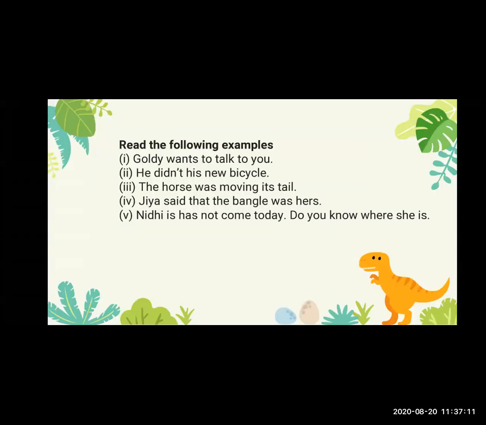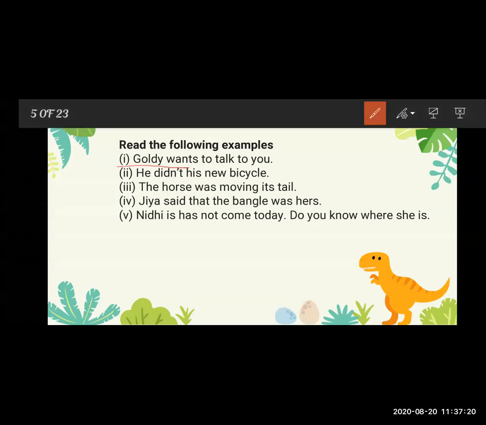Now there are some examples. See, Goldie wants to talk to you. In this sentence, Goldie wants to talk to you, so you is which one? Second person pronoun.